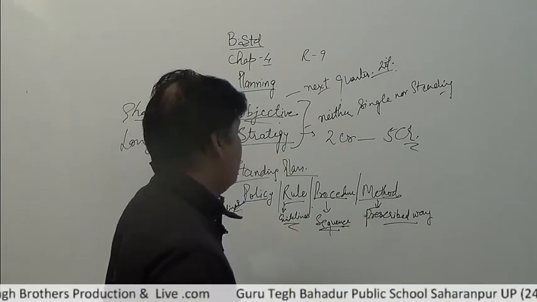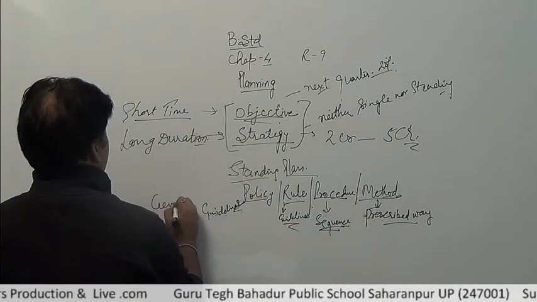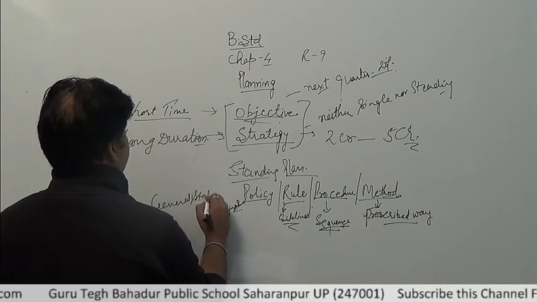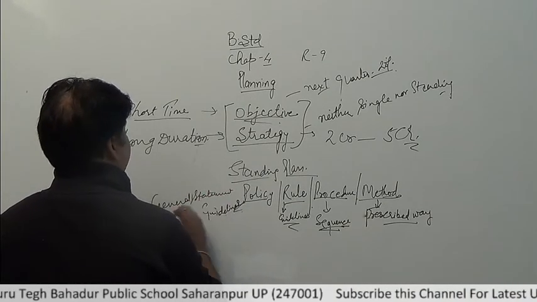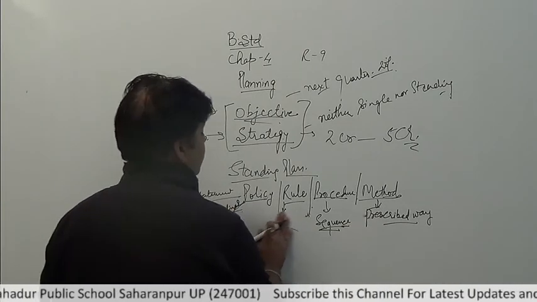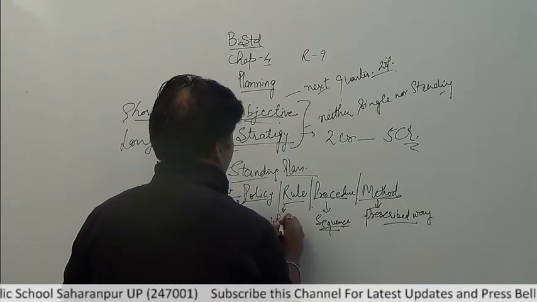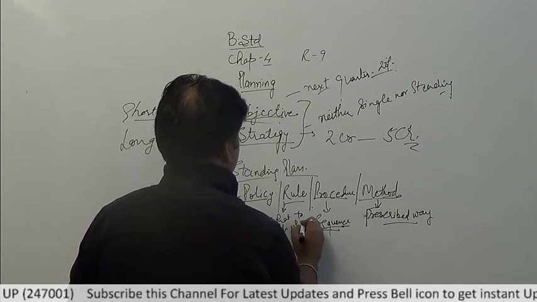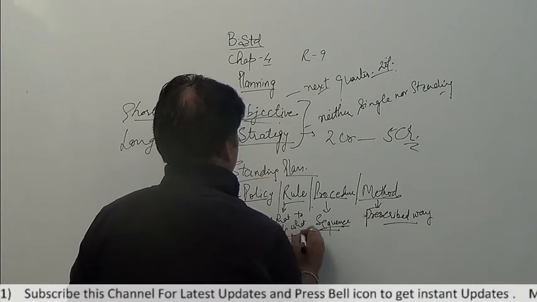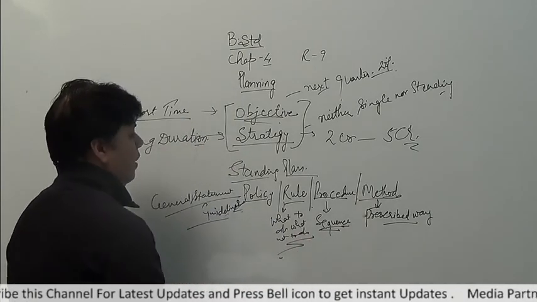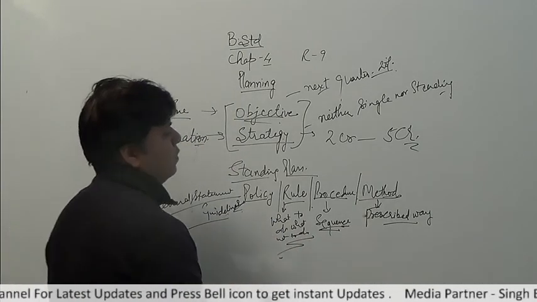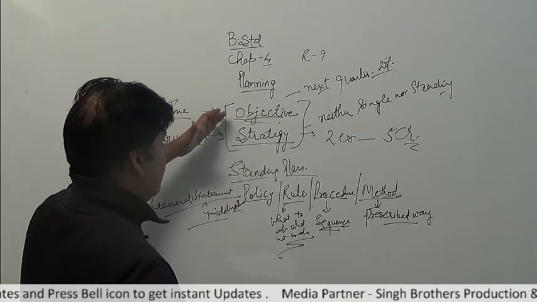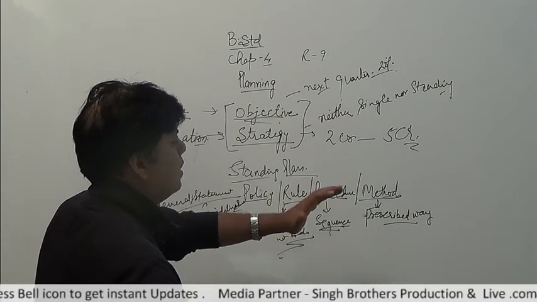So the keyword is general statement and guidelines. And rules are what to do, what not to do. So these are the keywords of these plans. In this way we discussed the first 6 plans: objective, strategy, policy, rule, procedure and method.